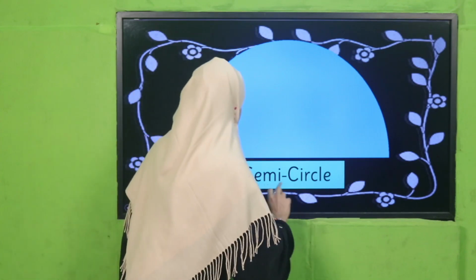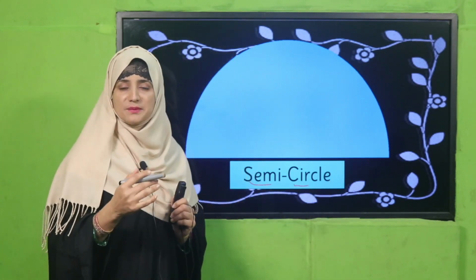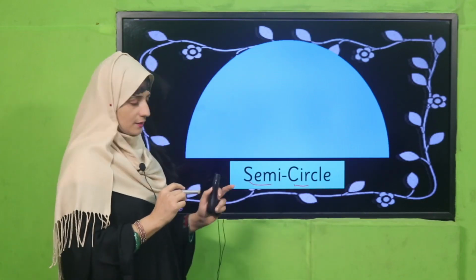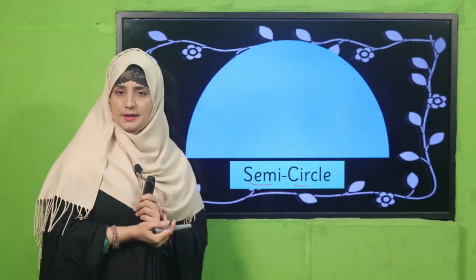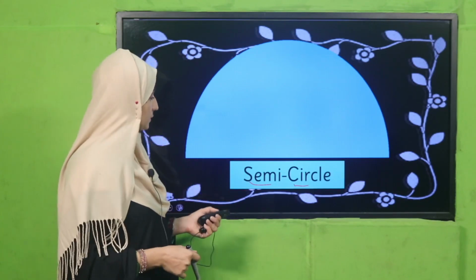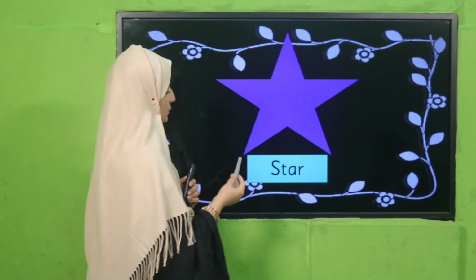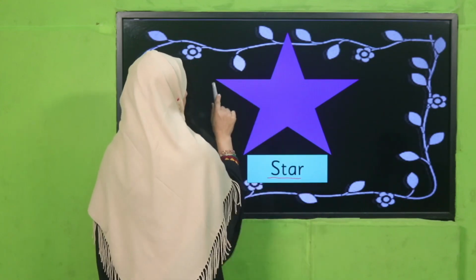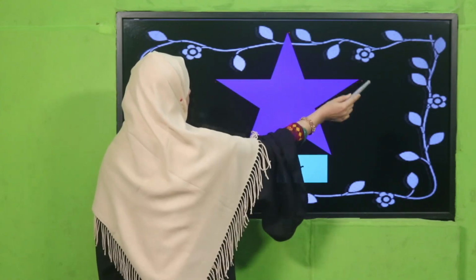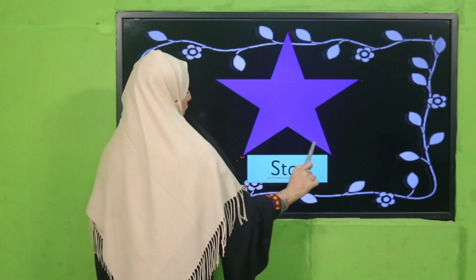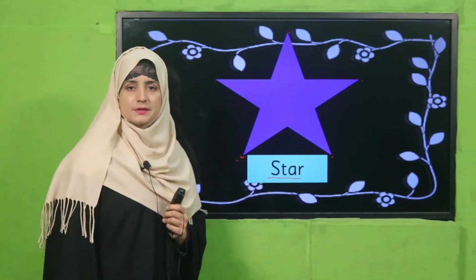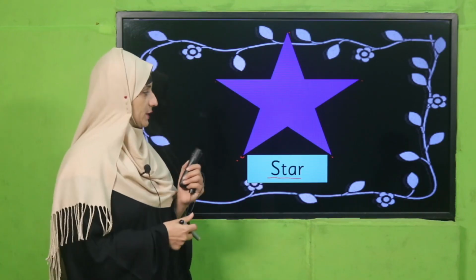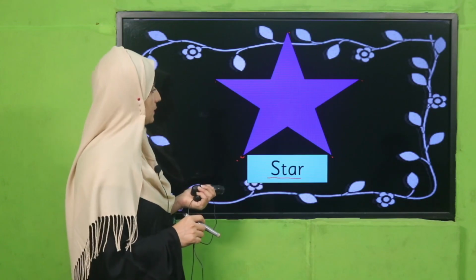Next one, semicircle. We can say, my dear students, half circle. This is a half circle. Okay, got it? What's the color? Yes, light blue color. Good. Next one, this is a star. Wow, how many corners does it have? See there, 1, 2, 3, 4 and 5. Okay, star. And what is the color of this star? Yes, good, you're right. It's purple color.